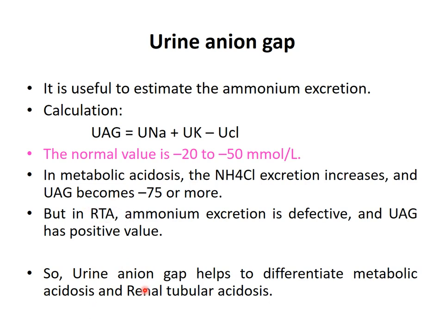So this urine anion gap helps to differentiate between normal metabolic acidosis and renal tubular acidosis. In normal metabolic acidosis, as a renal compensation, ammonium is excreted as ammonium chloride. So chloride level is increased, and the value is more negative. But in renal tubular acidosis, it is the same or decreased, so the urine anion gap is a positive value.